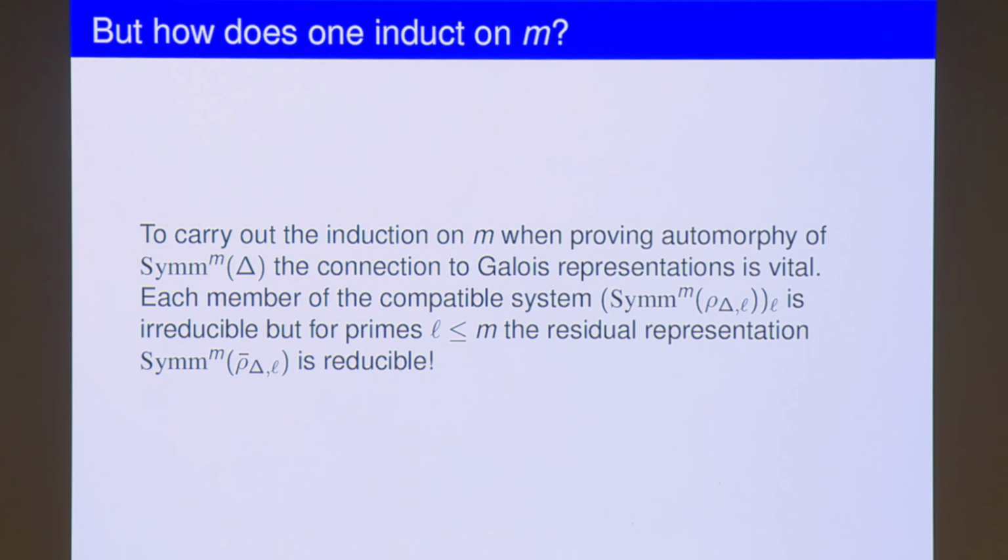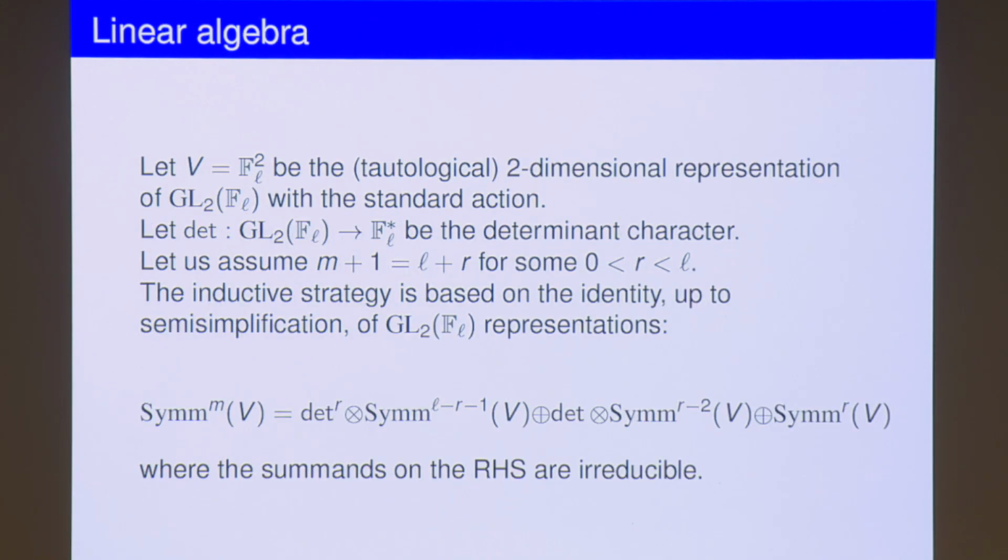So somehow it exploits this kind of degeneracy, where something might happen mod L which is not happening L-adically. This induction relies on a linear algebra identity: if you look at the M-th symmetric power and reduce it mod L, it is reducible as long as M is bigger than or equal to L. This exact plethysm-type identity is what I've listed.